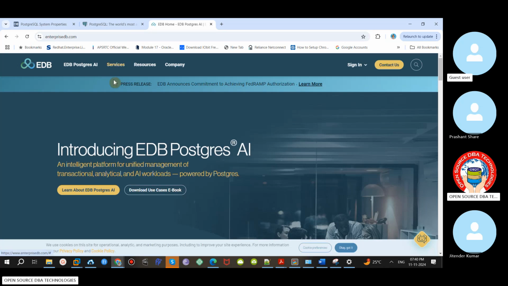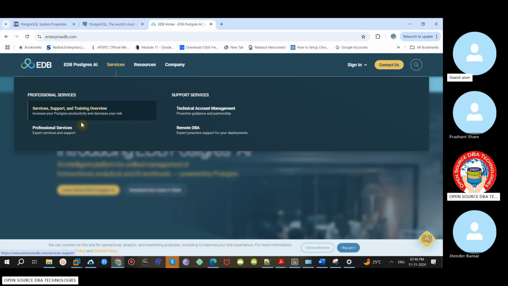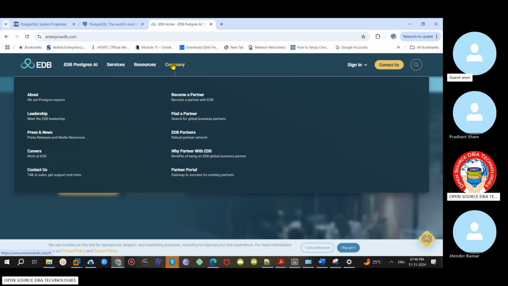If you click on services, they will support the community edition as well. Suppose I want to use the community edition, but I want support for my technical issues. That also can be taken. Or you can take their tools, monitoring tools and all; multiple services are available. You can take whatever services you want. Even they have their own private cloud also.